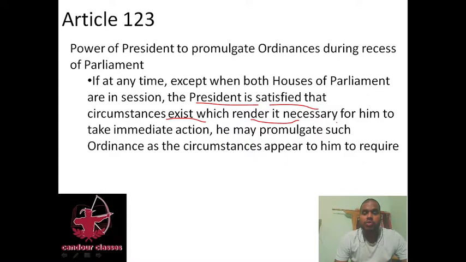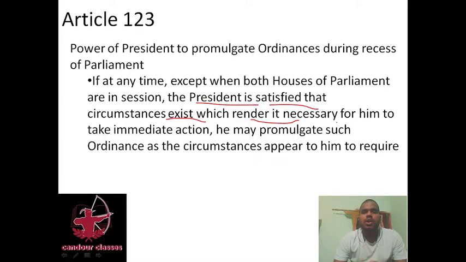So what the first point of Article 123 says is that if the sessions of Lok Sabha and Rajya Sabha are not going on, and some emergency comes, or because of some crisis, then at that point of time our President can create a law which will be in action, and it will be signed by the two houses when the sessions are held.